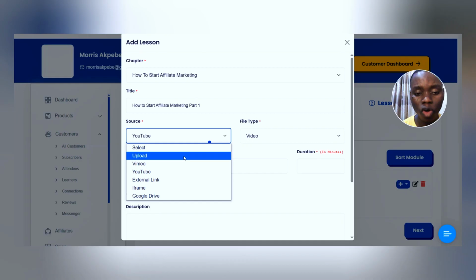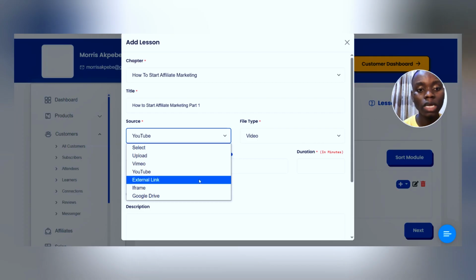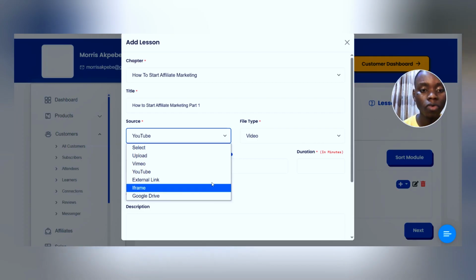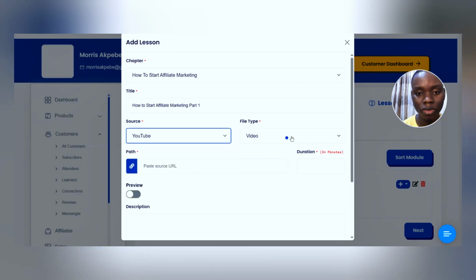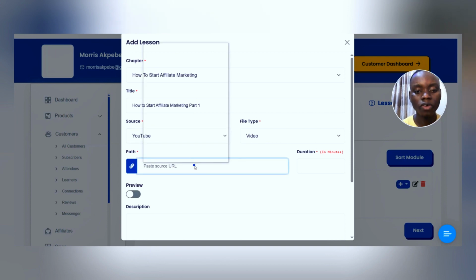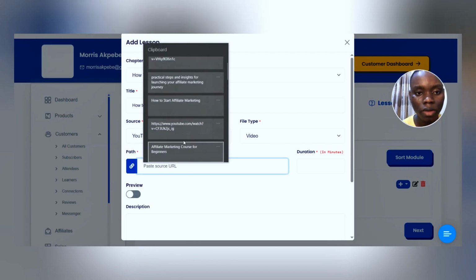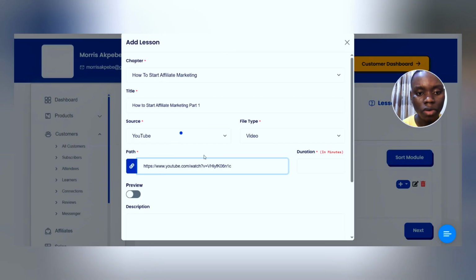If you want to upload your video directly, although I will not advise it because if it's too heavy, it might take time to load. Or you can use Vimeo, you can use YouTube, you can use a standard link, iframe or Google Drive. But this is what I've actually used. So for the video, you paste your URL. Remember what I told you, the URL should always be youtube.com/this.